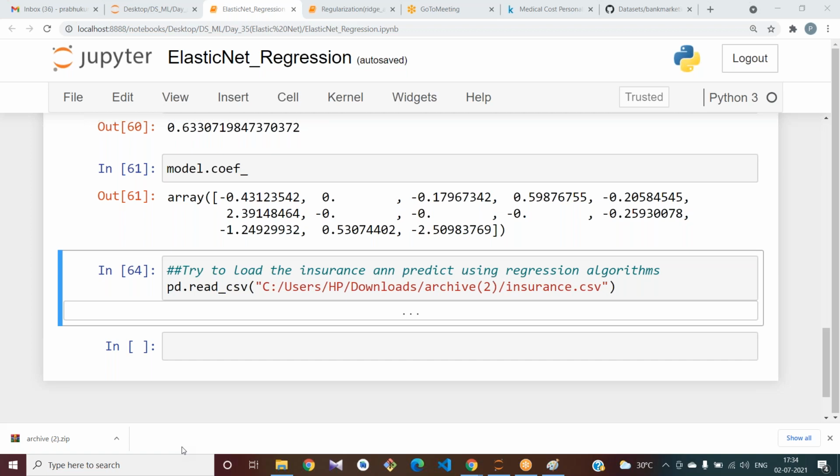Did anybody finish the linear regression? If you are done, please respond with your accuracy, nothing but the score and the error.